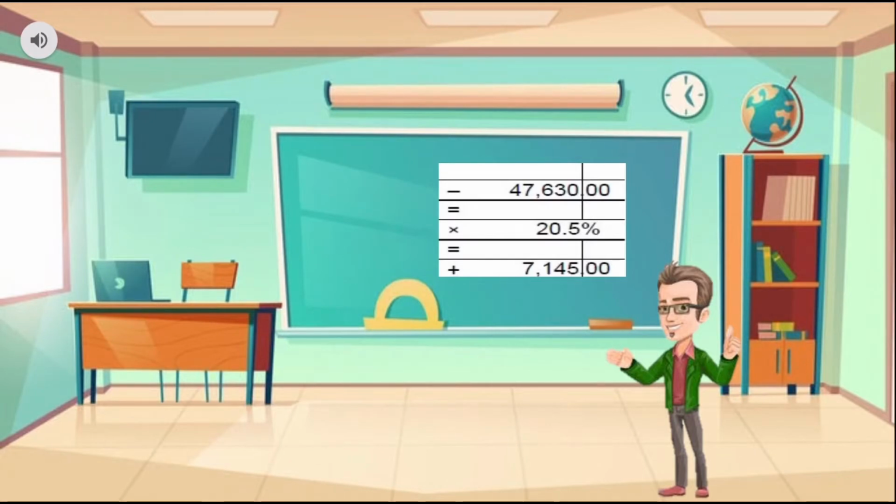If the federal tax rate between $47,630 and $95,295 is 20.5%, and we assume you have $47,630 as income of year 2020, then the amount of tax you need to pay is just multiplying your income by the federal tax rate here, which is $7,145 after the calculation. And this is the math calculation for the taxation example.